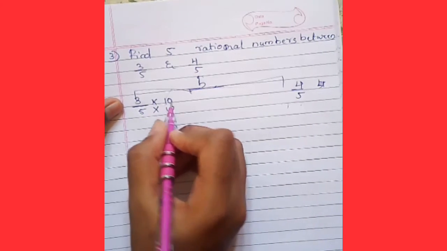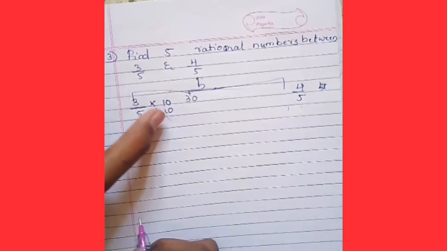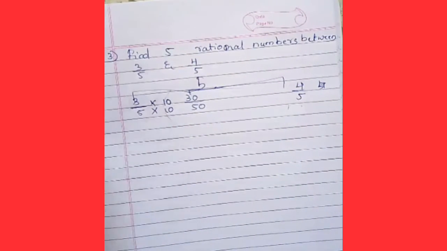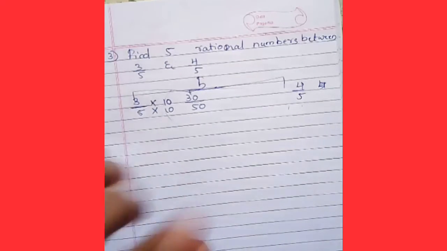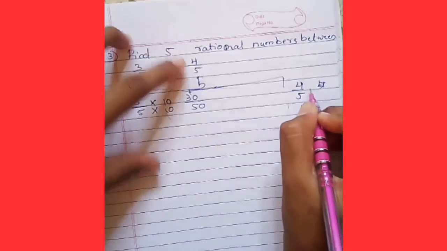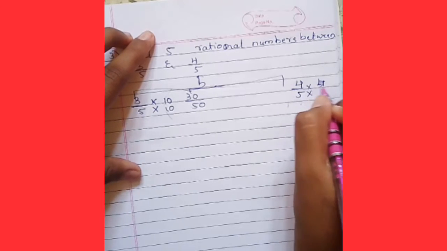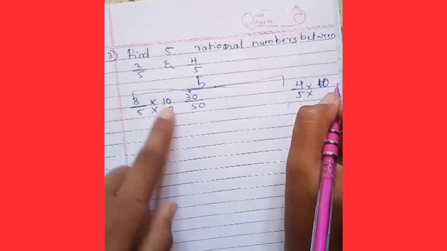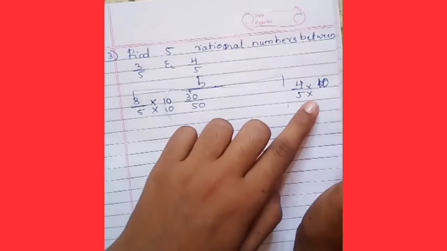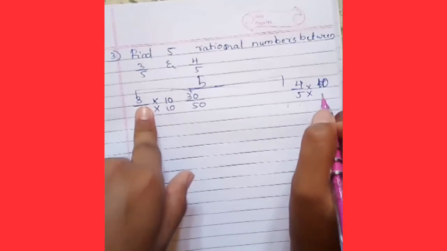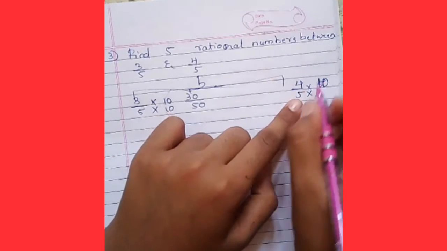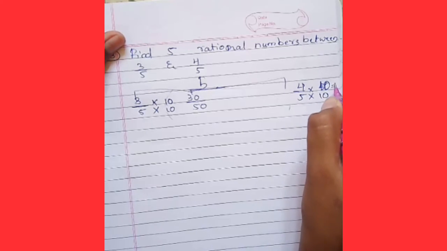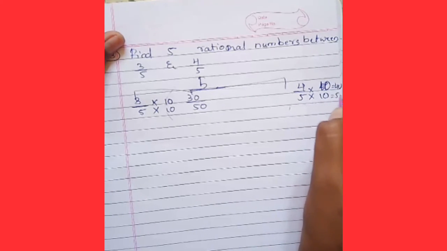So 3 tens are 30 and 5 tens are 50. Now we should do the same method to this 4 by 5, 4 into 10. If you have taken 5 here, you should also take 5 here. So I have taken 10 here, I am going to take 10 here. 4 tens are 40 and 5 tens are 50.